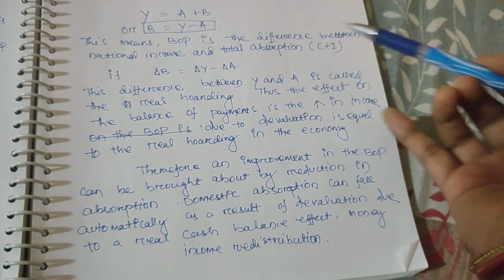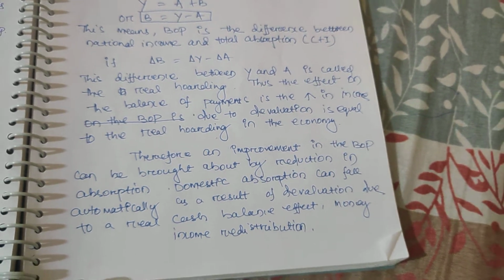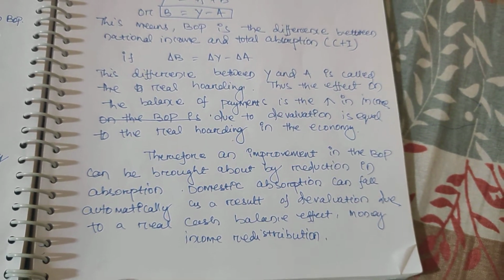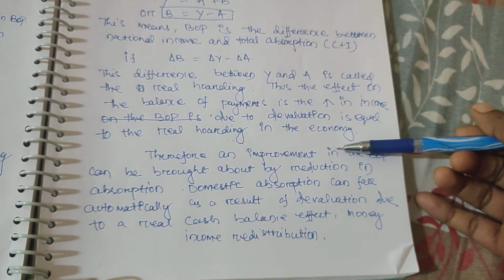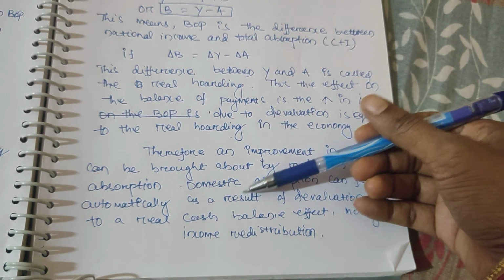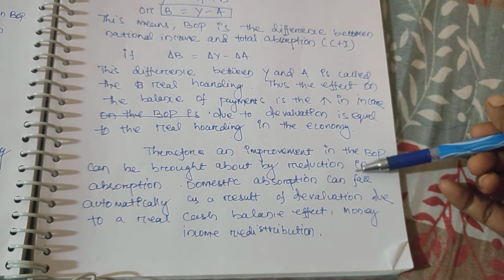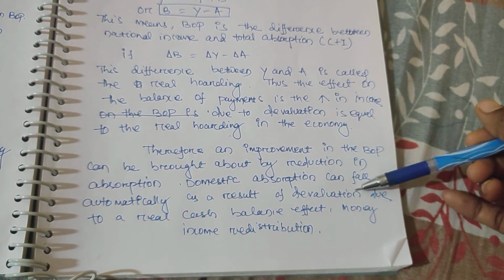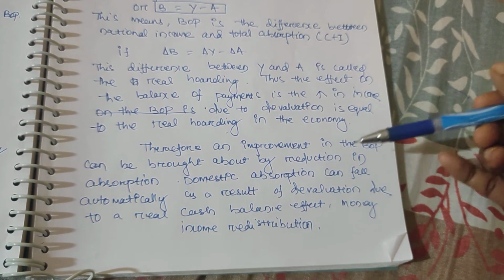If we save, then we will think about exports to other countries. We have to think about better investment further. Therefore, an improvement in the balance of payment can be brought about by a reduction in absorption. Domestic absorption can fall automatically as a result of devaluation due to the real cash balance effect.